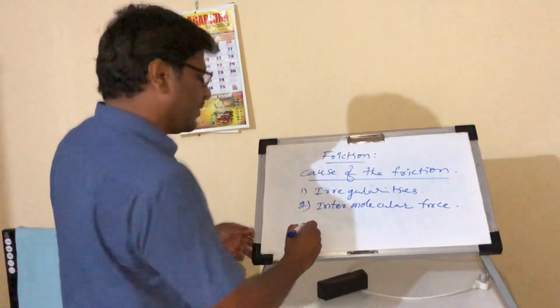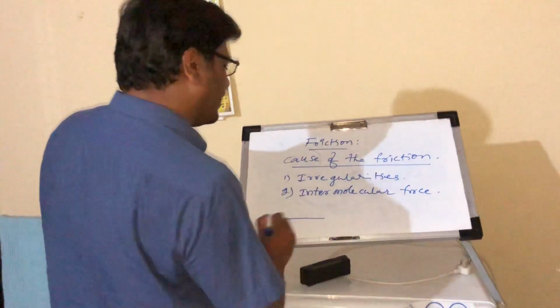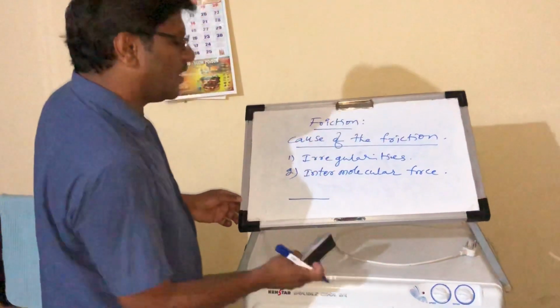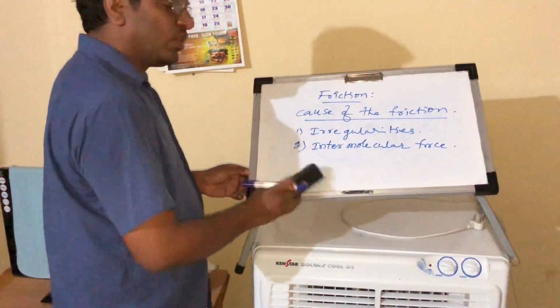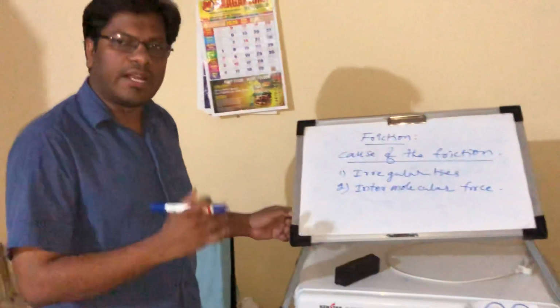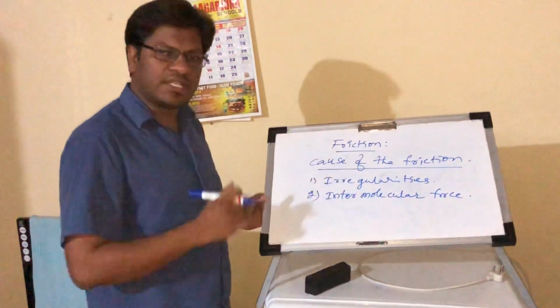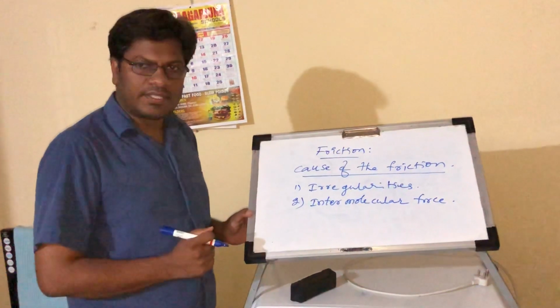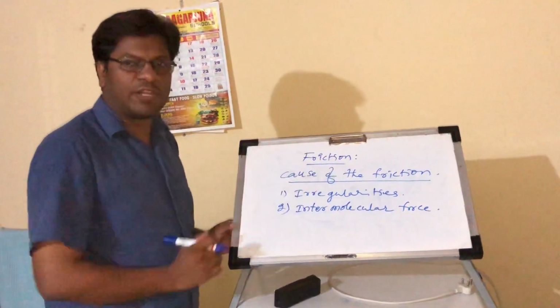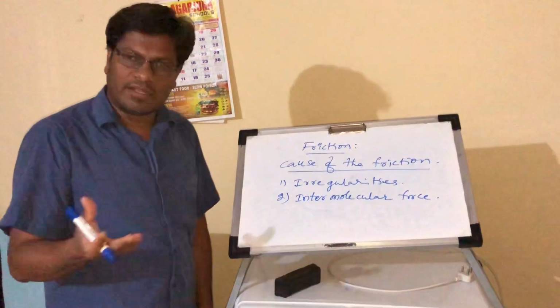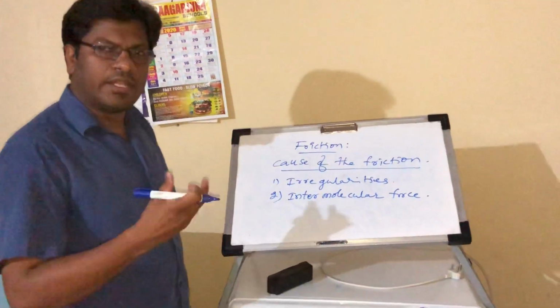For example, here there is a surface. That surface is not 100% smooth. No surface is 100% smooth in the universe. Every surface, even the board, is uneven. It also has some irregularities. Even a mirror is an irregular surface.